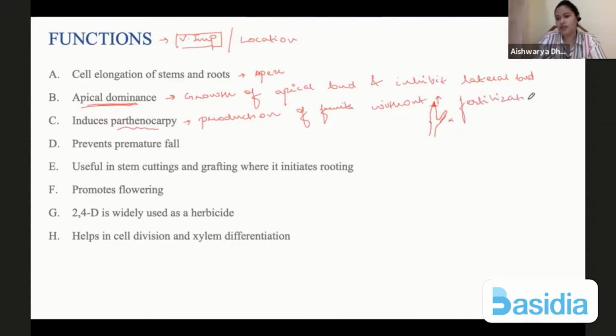So whenever we are undergoing agriculture purposes or horticulture purposes, what we try to do is minimum raw materials are utilized, minimum products are used, and maximum yield is obtained. Okay, so what we can do is that if parthenocarpy can be induced, then you will not require male plants. So let's say if you have a land of 100 acres, 100 acres में आपको मेल प्लांट्स भी ग्रो करने पड़ेंगे, फीमेल भी ग्रो करने पड़ेंगे, and you will have to allow them to fertilize, and then eventually fruit production will occur.